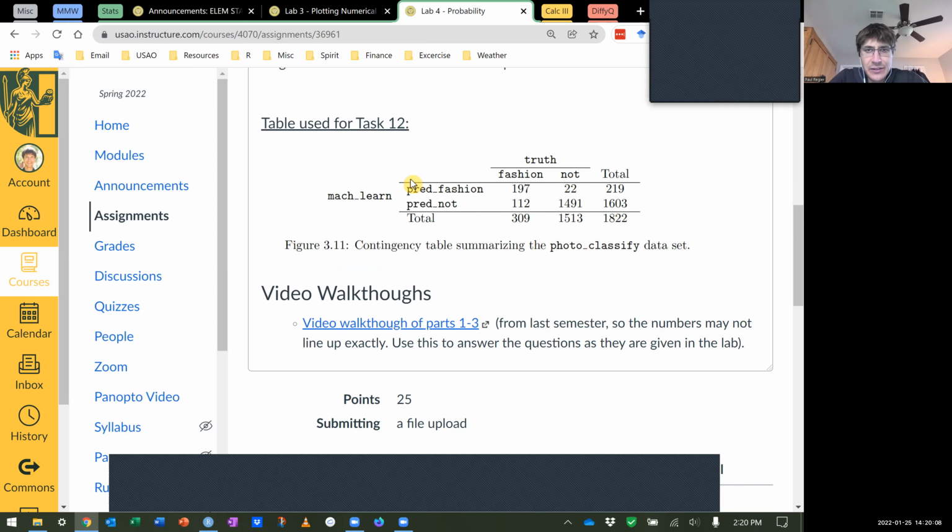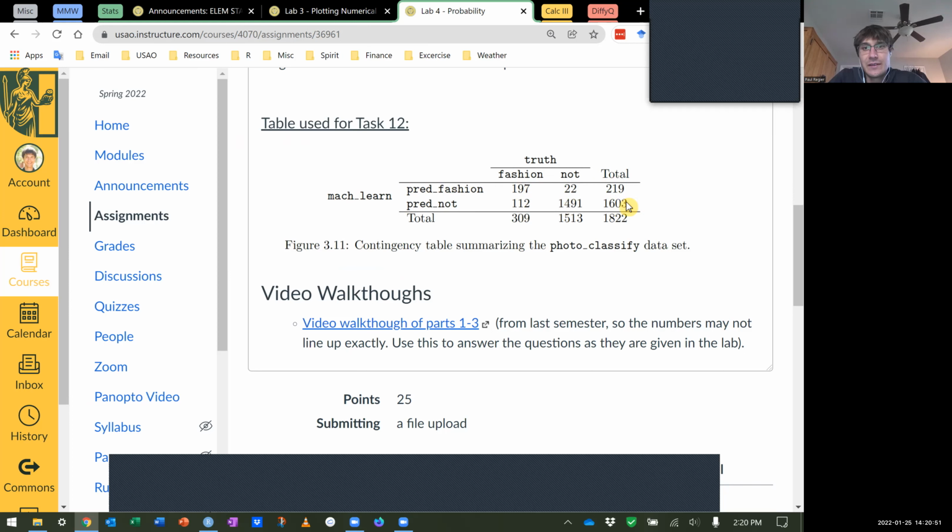Now the rows are what the machine learning, what Google, is predicting. I'm going to see how accurate it is. If it's predicting that the photo is about fashion, there were 219 that it predicted about fashion. Of those, 197 were accurate: it predicted the photo was about fashion and it was. 22 were not. Then we also see the predictions that were not about fashion. There were 112 that were about fashion but it predicted not, so that's not accurate. And there were 1491 that were not about fashion that it predicted not.